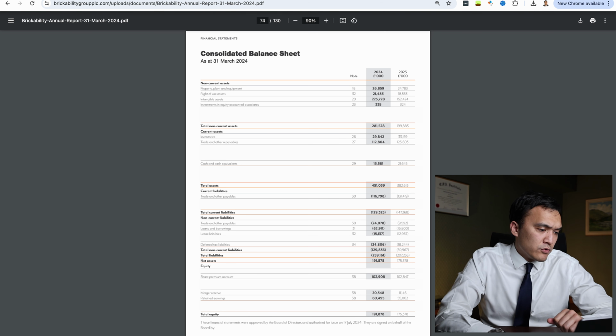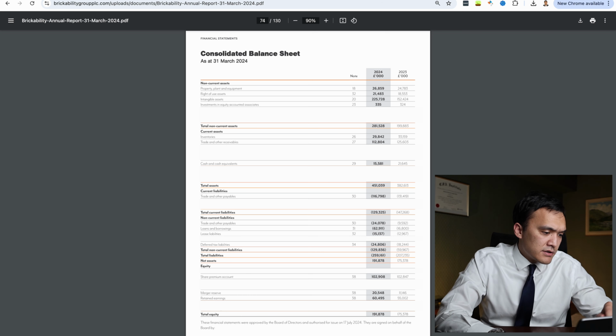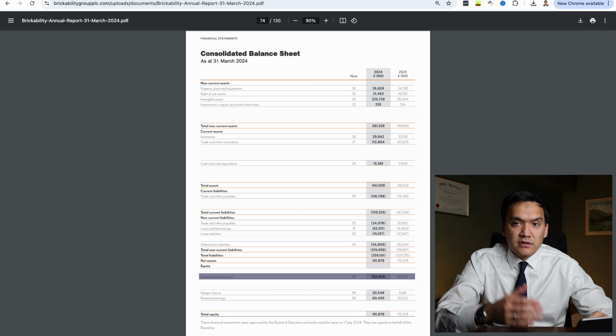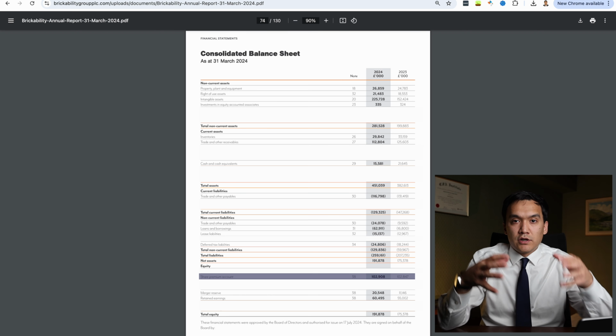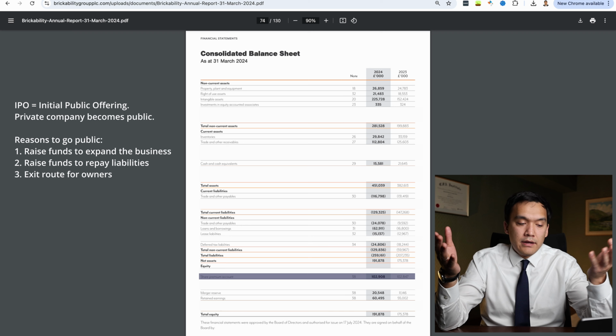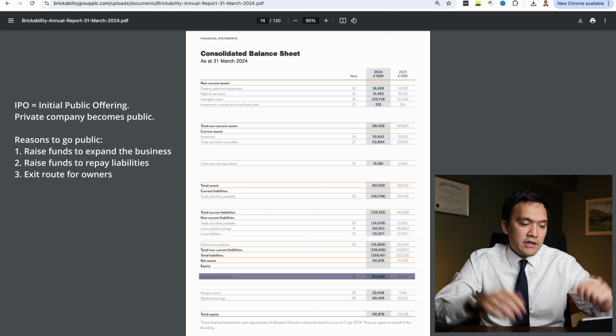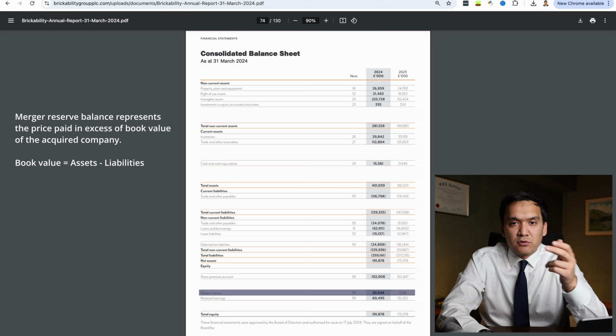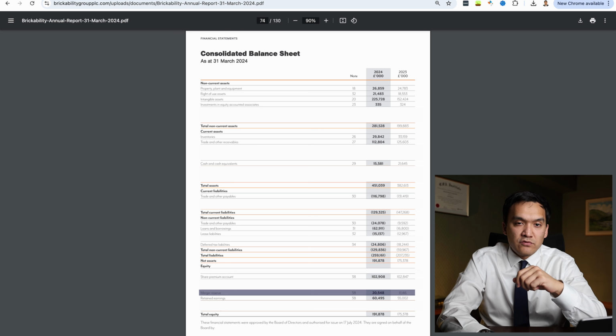So then we are moving to the equity side, and the largest balance here is a share premium account of 103 million, and these are funds that the company received during the IPO process. So the company decided to go public and they sold shares in the company and received 103 million. Next we have merger reserve balance of 20.5 million, which is again related to acquisitions of Brickability Group.